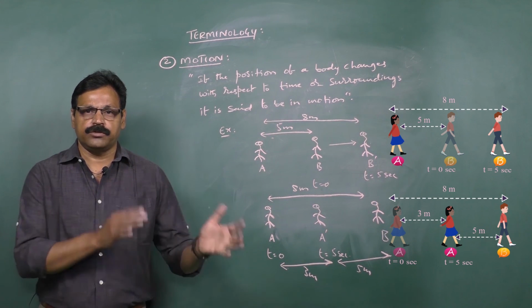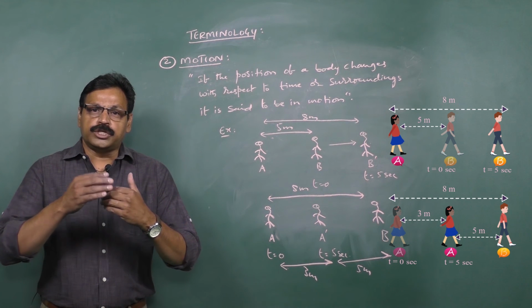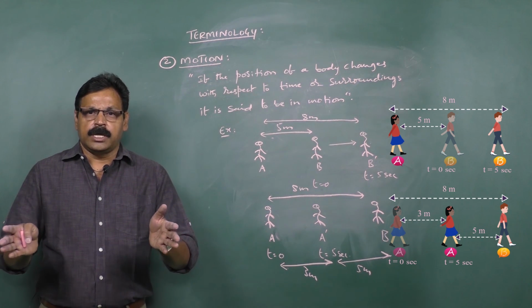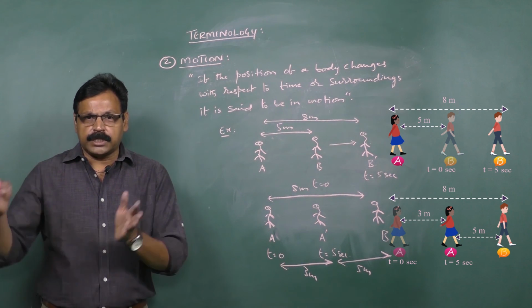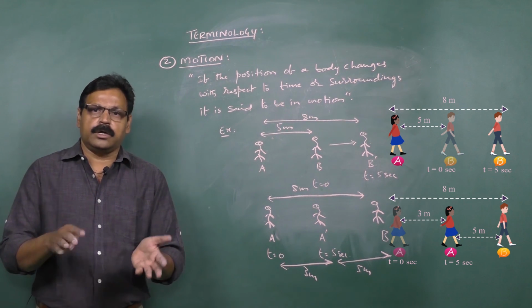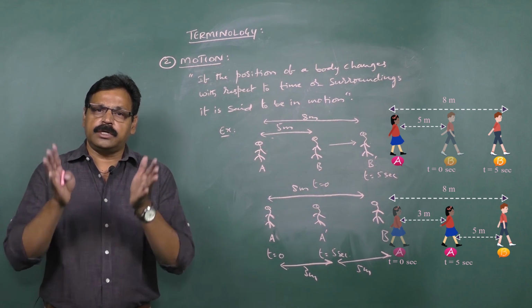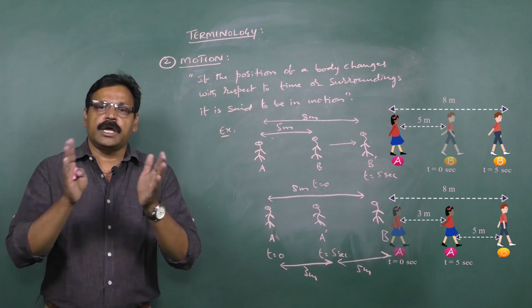So this is the definition of motion. There should be a difference in the initial conditions, either of the object under observation or the observer, whatever it is. Whoever changes the position, then you say that motion has occurred.